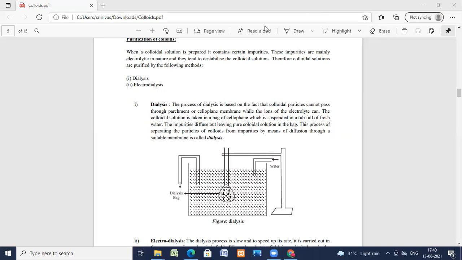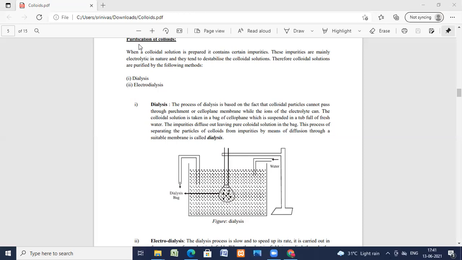Now let us look at the purification of colloids and why it is essential. After we prepare them, we need to purify them. The impurities, particularly the electrolytes, tend to induce precipitation of salts on standing, and thus they must be removed by suitable means.